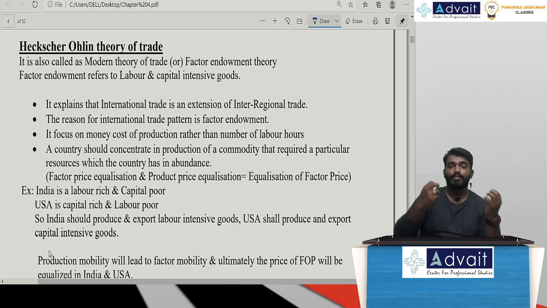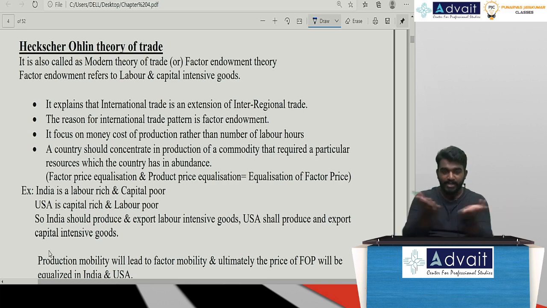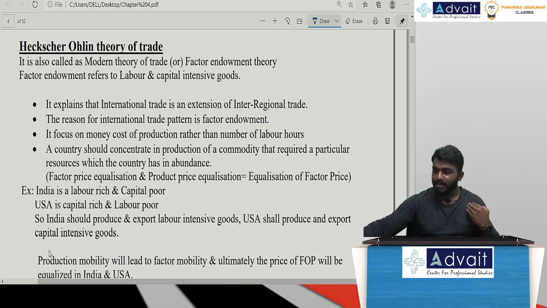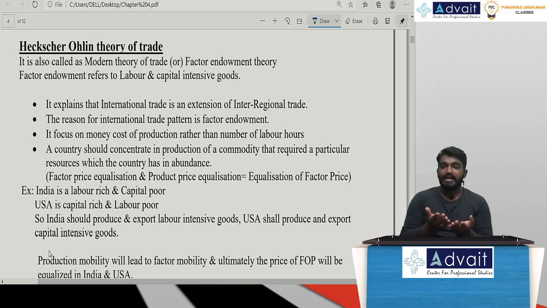Sir, they don't have an appropriate labor force to work over there. So, according to HO theory, in order to have a mutual balance between these two nations, we are going to send more and more labor to USA, and we receive more and more capital from USA. By doing so, we get the factor price equalization theorem.